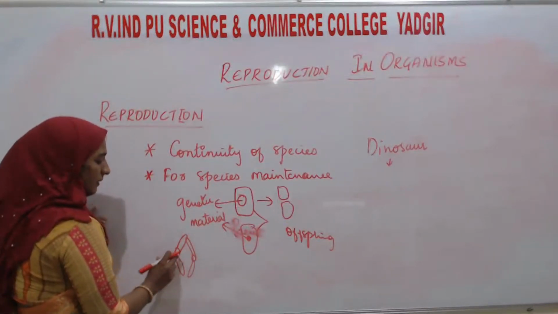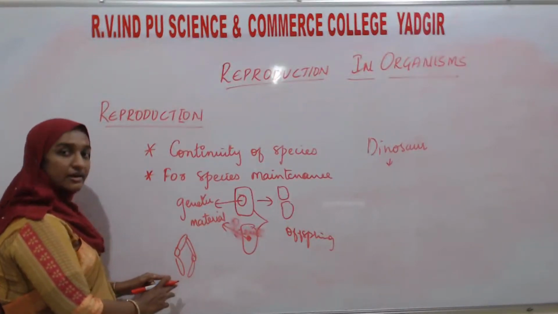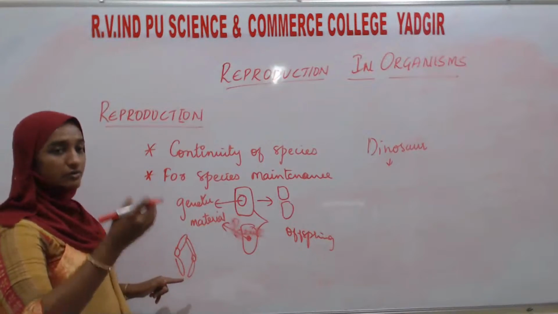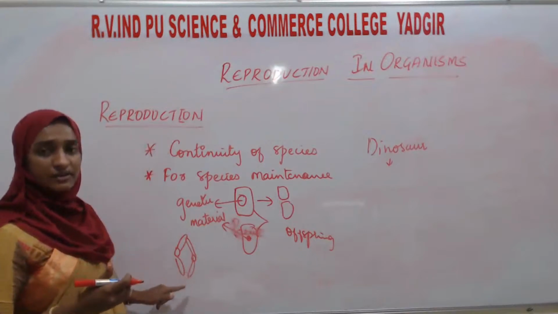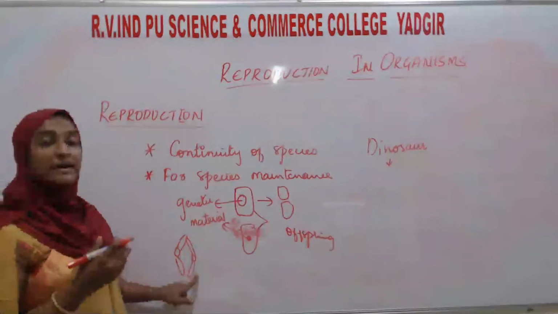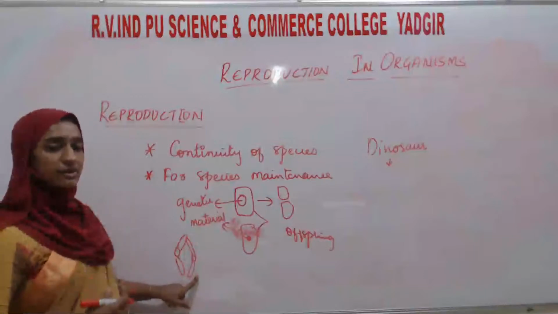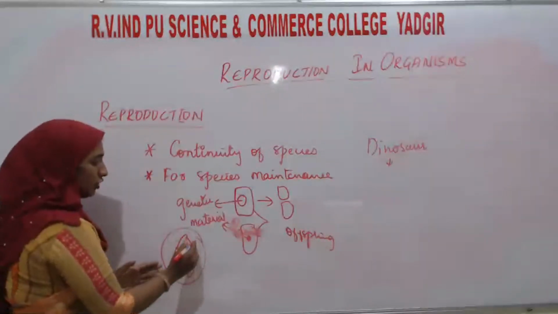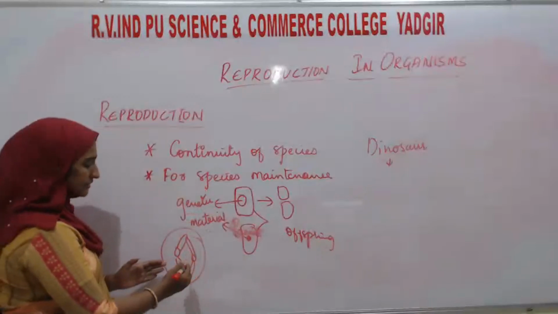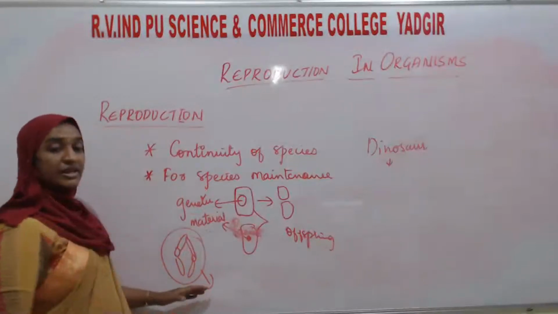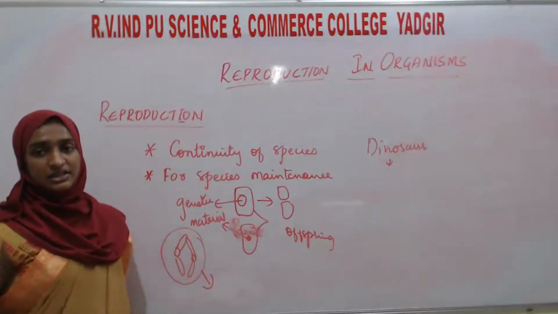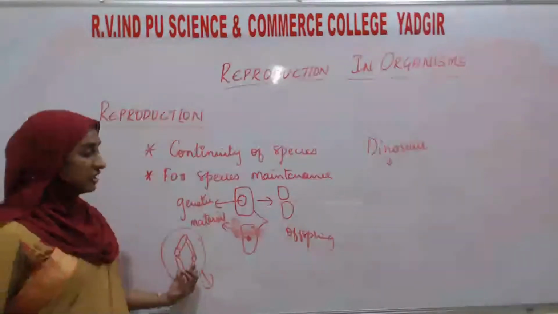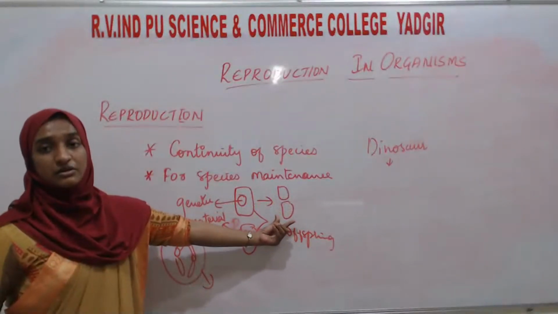So this is the paternal chromosome. Paternal chromosome means the chromosome received from the father. This is the maternal chromosome, received from the mother. They both combine, these two chromosomes coming from the parents. Then this is going to be inherited by the next generation. Inherited means transferred to the next generation.